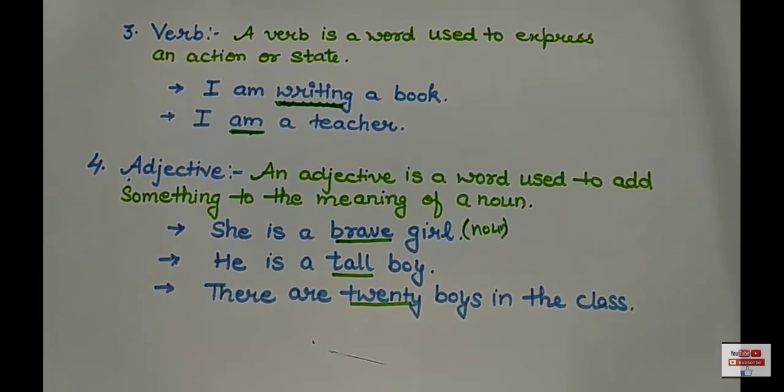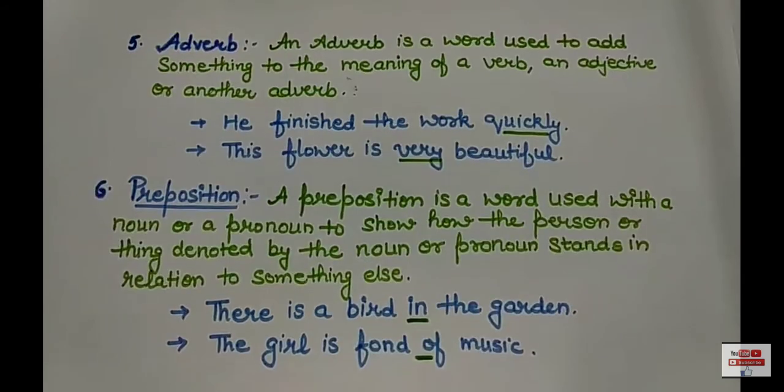Now, coming to the next part of speech, that is adverb. An adverb is a word used to add something to the meaning of a verb, an adjective or another adverb. Please don't get confused between adjective and adverb. Both are quite different.